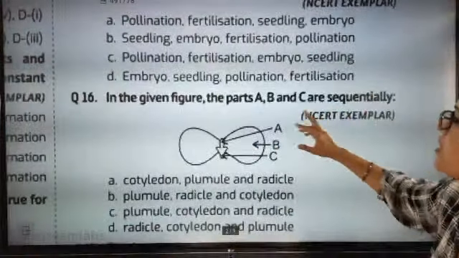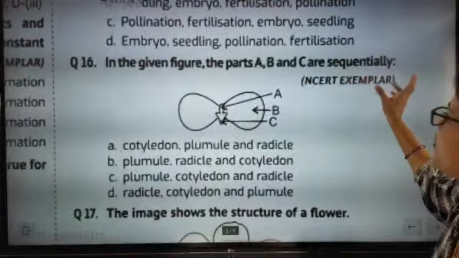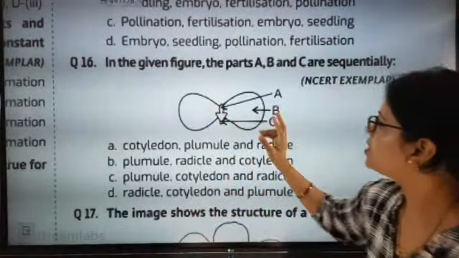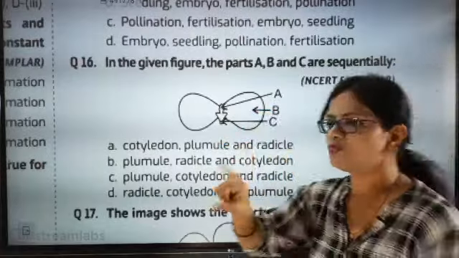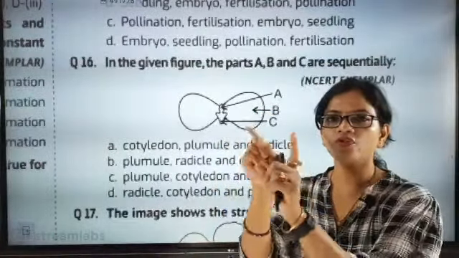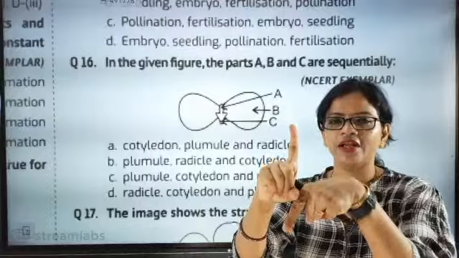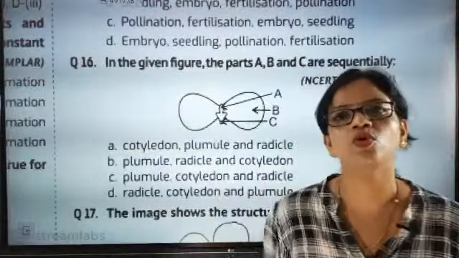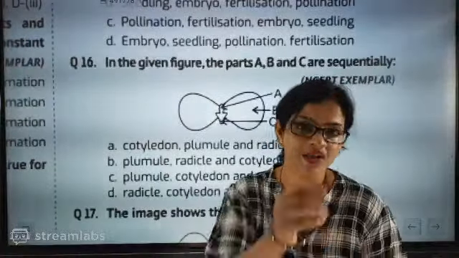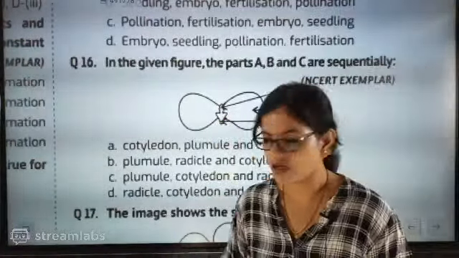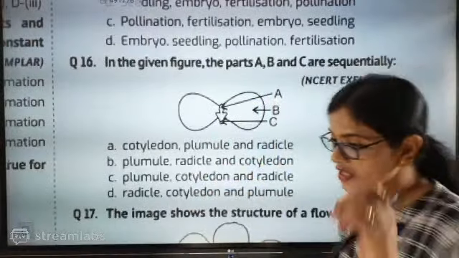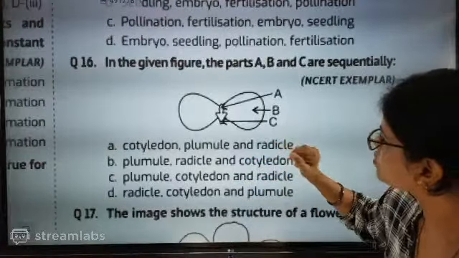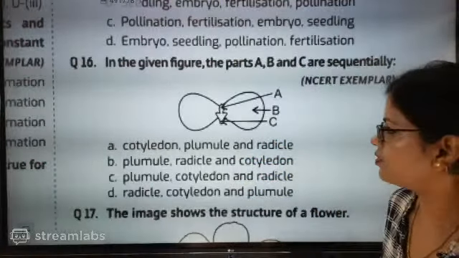Okay. So in the given figure, the parts A, B, C are sequentially. This is a very important part. So cotyledon, one is the root part, one is the shoot part. Whenever you see a seed section like this, there are 2 different types of seeds: one monocot, one dicot. Monocot means only one cotyledon will be there, like wheat. So cotyledon, plumule and radicle. So A part is cotyledon.